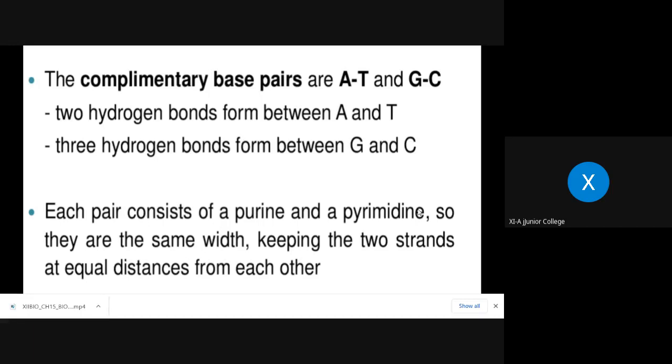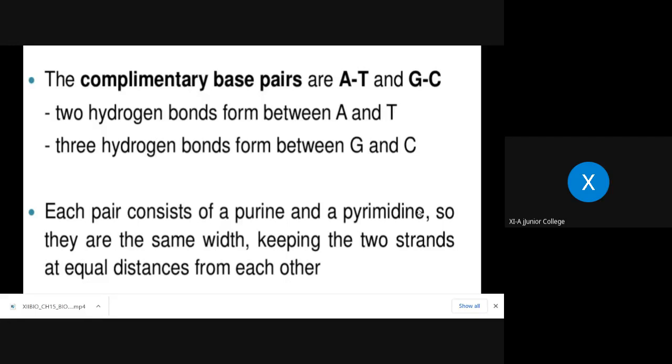Now, a single strand of nucleotides is present. What does it contain? Phosphate group, sugar, and nitrogen base, purine or pyrimidine. The same way, another strand of nucleotides is present running parallel, but the direction is opposite, so that's why this is called anti-parallel.